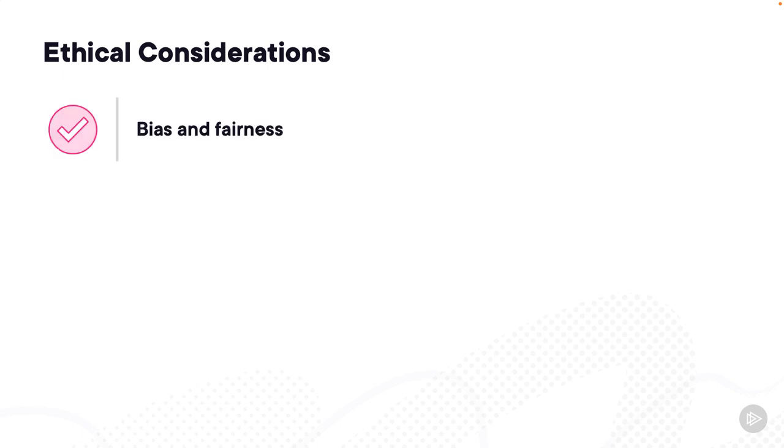First, generative AI models can inherit biases present in their training data, which can result in biased outputs. So you need to make sure that your AI applications are fair and do not discriminate against certain groups or perpetuate harmful stereotypes. Also, privacy is important because AI applications may generate text or content that may reveal sensitive or private information. Be careful of the data that you use to train your models.